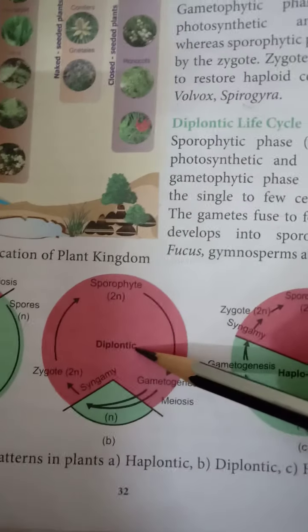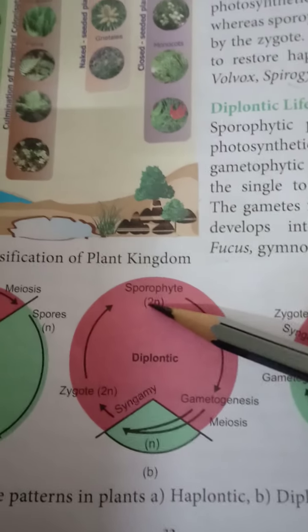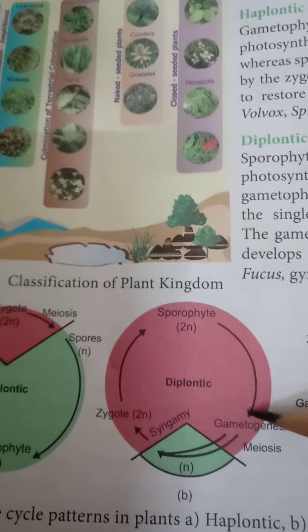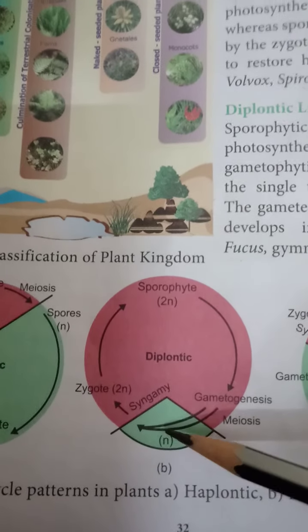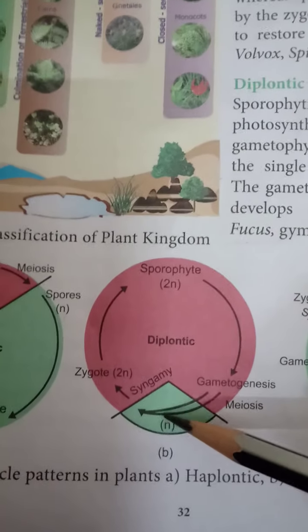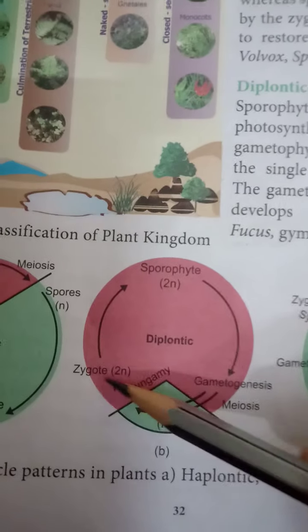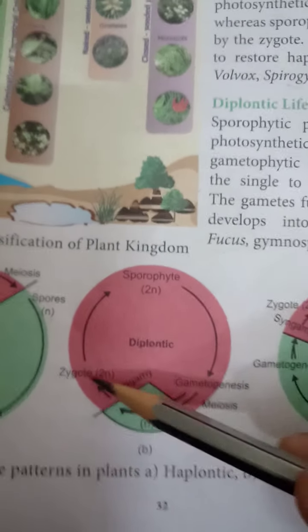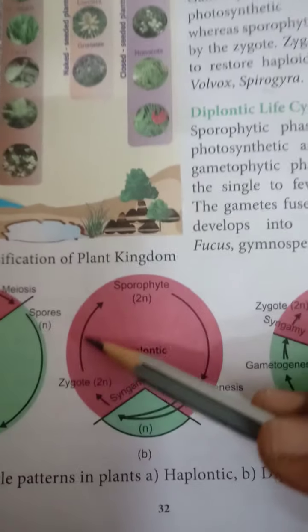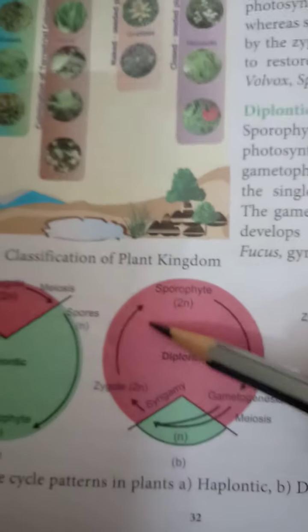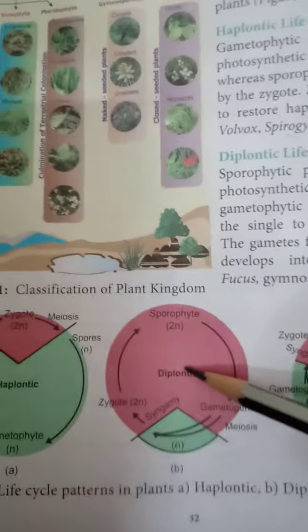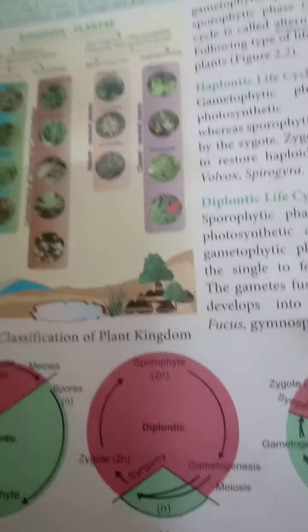In the diplontic pattern, the sporophyte is 2n. After meiosis, the young gametes are produced. In syngamy, the two gametes join and the zygote forms. The sporophyte is then produced, so the sporophytic phase is dominant. This is diplontic.